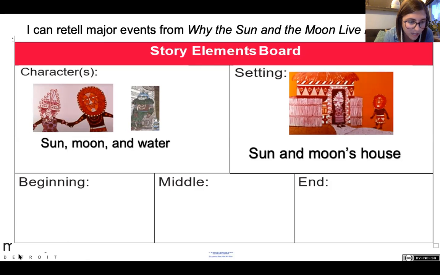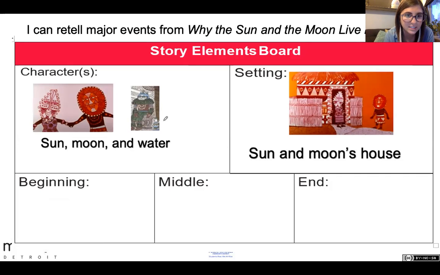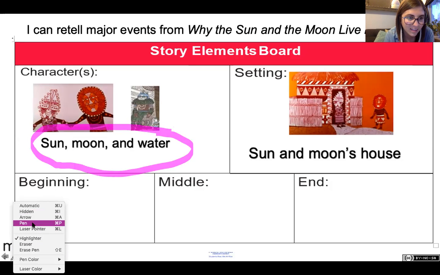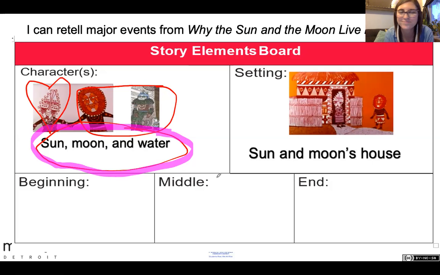Let me change my little pen so that way I can highlight. Ooh, we shall do it magenta. So this is magenta, and it's still on a highlighter, not a pen. There we go. So we have the sun, the moon, and the water. Those are our characters. The sun and the water are going to be the main characters. Moon, she was all right. She was Sun's wife, but did she talk a whole bunch during the book?